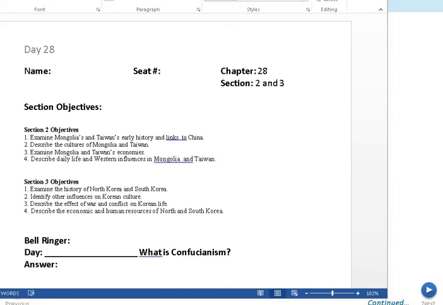Today's lecture is going to be over Chapter 28, Section 2. The objectives: Number 1, examine Mongolia and Taiwan's early history and links to China. Number 2, describe the culture of Mongolia and Taiwan. Number 3, examine Mongolia and Taiwan's economy. And number 4, describe daily life and Western influence in Mongolia and Taiwan.